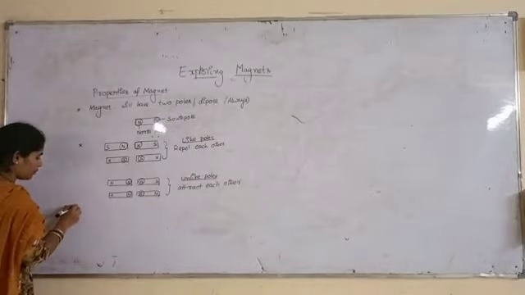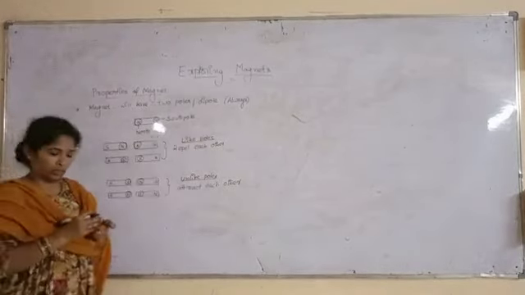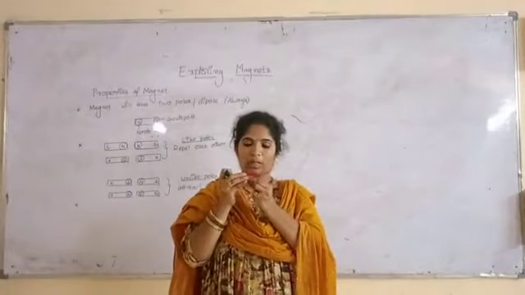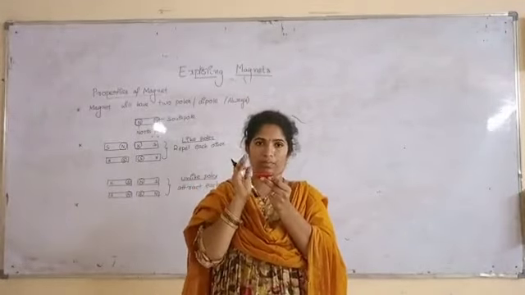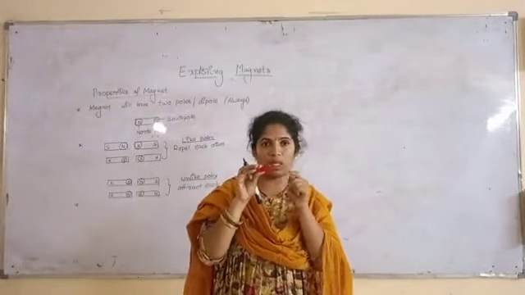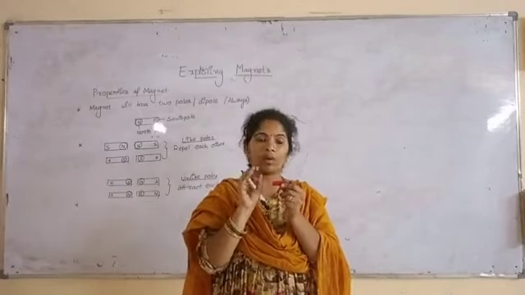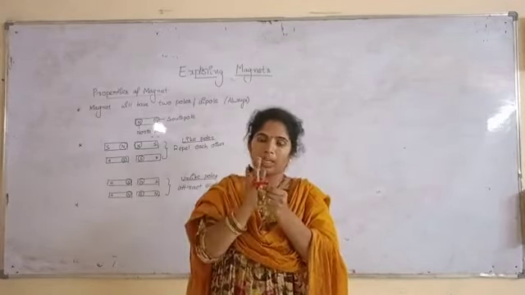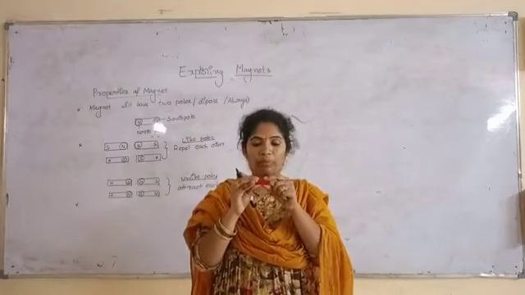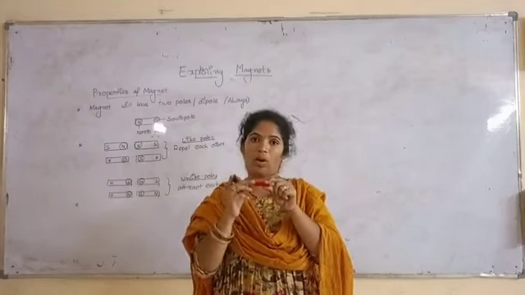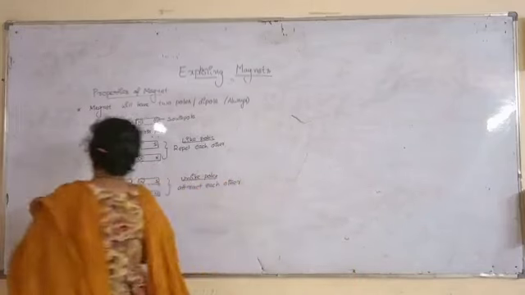And you can see now it is having north, it is having south. Now if I cut it, can a magnet have only a north pole or only a south pole, that is a monopole? No. Even if I cut it, this piece will have north and south, and this piece will have north and south.